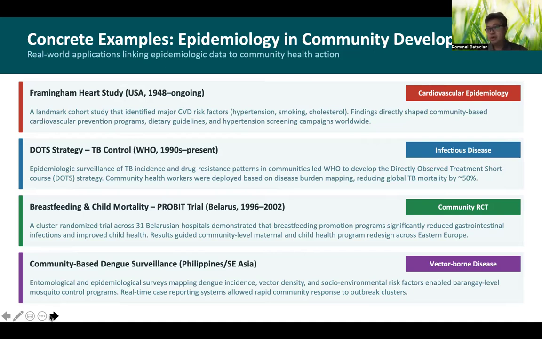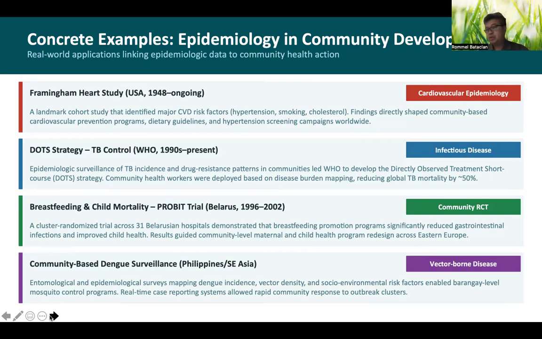The health workers were deployed based on disease burden mapping, meaning where the data showed the problem was worse, those were the areas where people were sent, and where the DOTS program was initially implemented. The result, when they looked into the outcomes, was a 50% reduction of TB-related mortality worldwide. Even up to the present, we still use the DOT strategy in treating pulmonary tuberculosis.